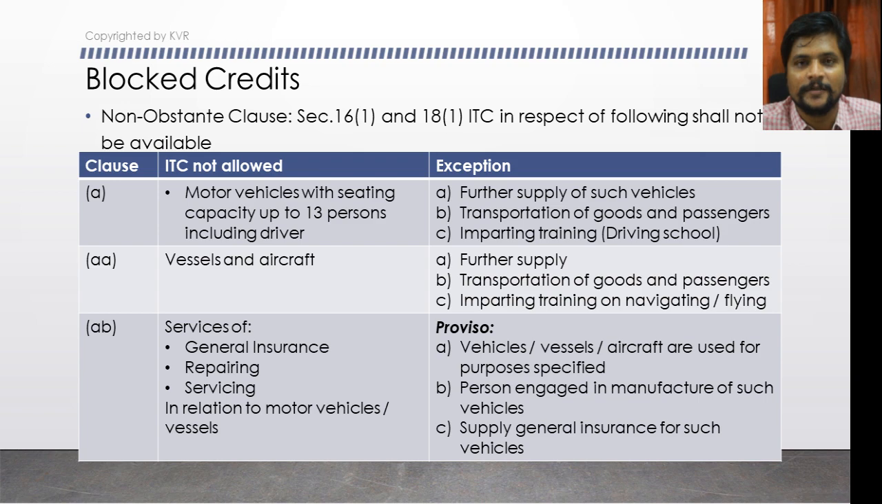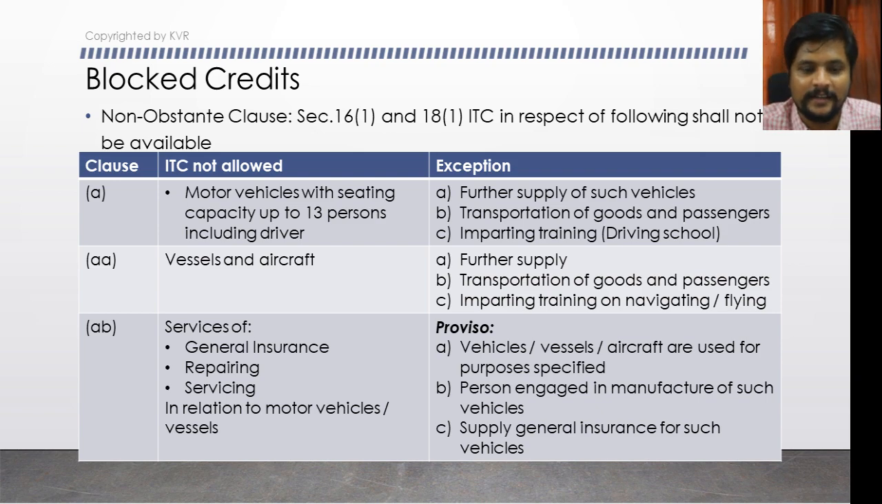Navigating is for vessels, because you use the vessel to train a captain. For example, a company is in the business of training captains. What will the captain be trained for? The captain will be trained for navigating. They will be trained by using the vessel. If the company purchases that vessel for the purpose of doing this training, then the ITC on that purchase is available. Or for flying, if there is any training for pilots, then the ITC is available for that.